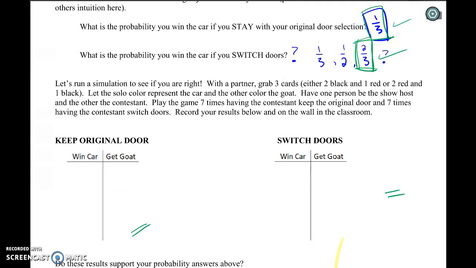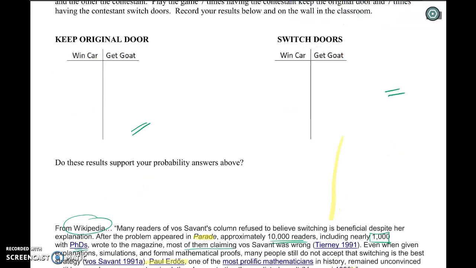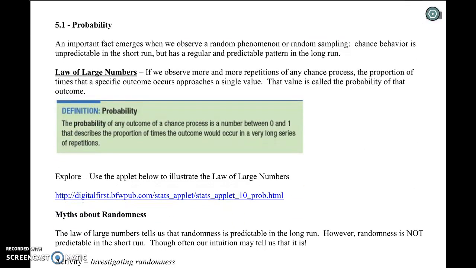Why is probability difficult? Because sometimes our intuition can be counter to the actual probabilities. Sometimes we're going to use our intuition to calculate probabilities. Other times we're going to use theoretical models. Sometimes the theoretical models are going to be really difficult and we're going to want to use our intuition. Sometimes our intuition will fail us, and that's just why it gets a little bit difficult. We're not going to get into any crazy probability in this class. This isn't a class on probability. This is a class on statistics. However, we need to talk a little bit about some basic probability so that we can do our statistics down the road.